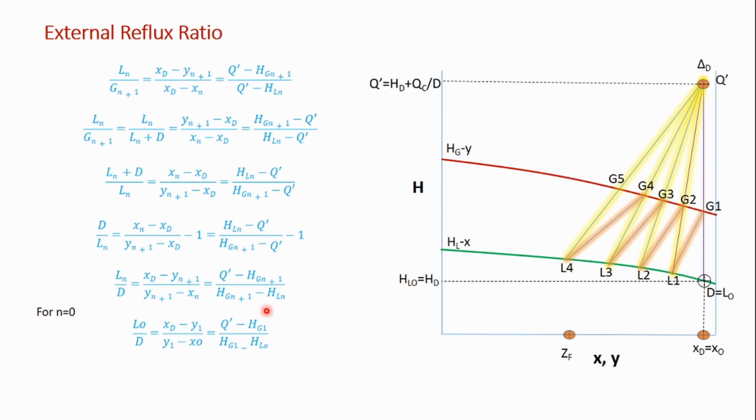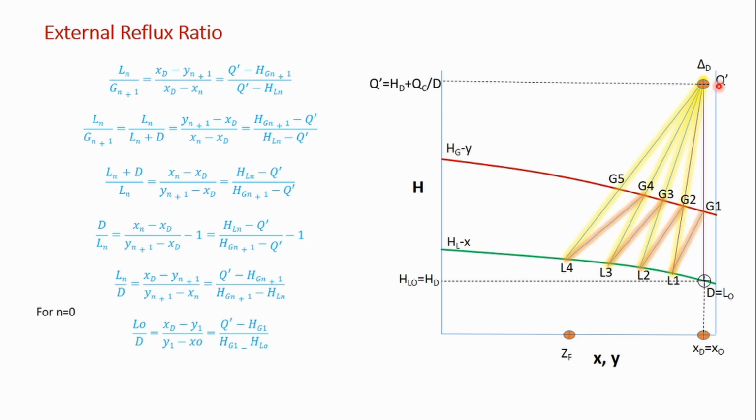So this also shows that this can be represented as a straight line whose coordinates are, one coordinate is xt comma q dash, another coordinate is y1 comma hg1, and then one more third coordinate is x0 hl0.